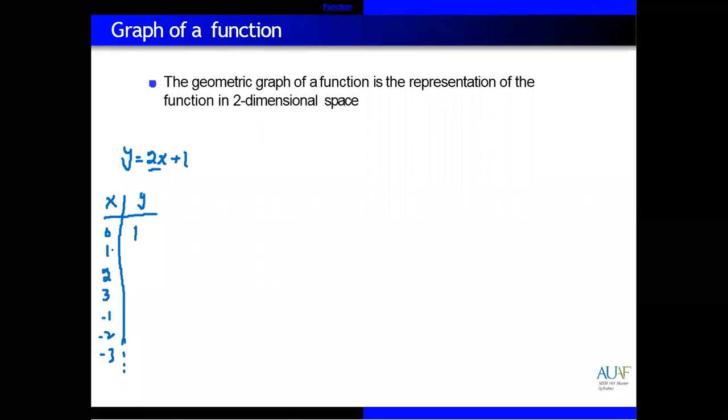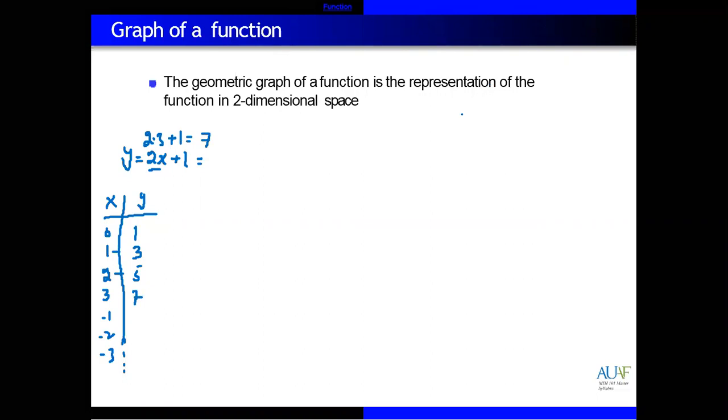Next, if x is 1, 2 multiplied by 1 plus 1 equals 3. Then if x is 2, 2 times 2 plus 1 is equal to 5. If x is 3, replacing it, 2 multiplied by 3 plus 1. So 2 3s are 6 plus 1 equals 7. So the result is 7.